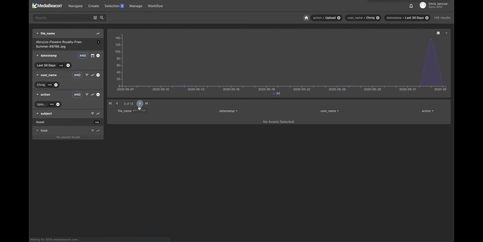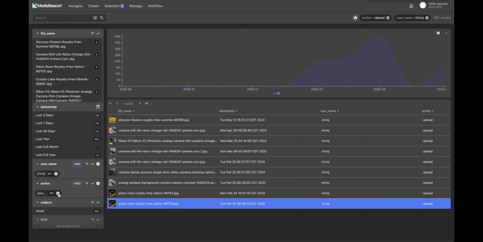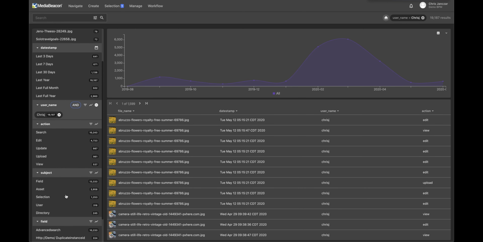However, there are different pages. And actually, in this case, there's only one file, so that was the only one there. But that's why it looks empty here. So 145 uploads in the past 30 days, and only one of them is currently in the system. So we'll clear the date stamp and we'll clear the action. Let's take a look at some other things.